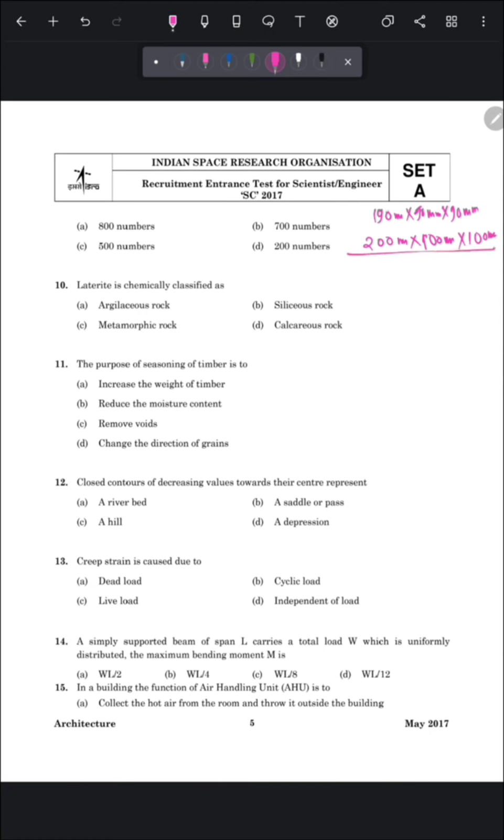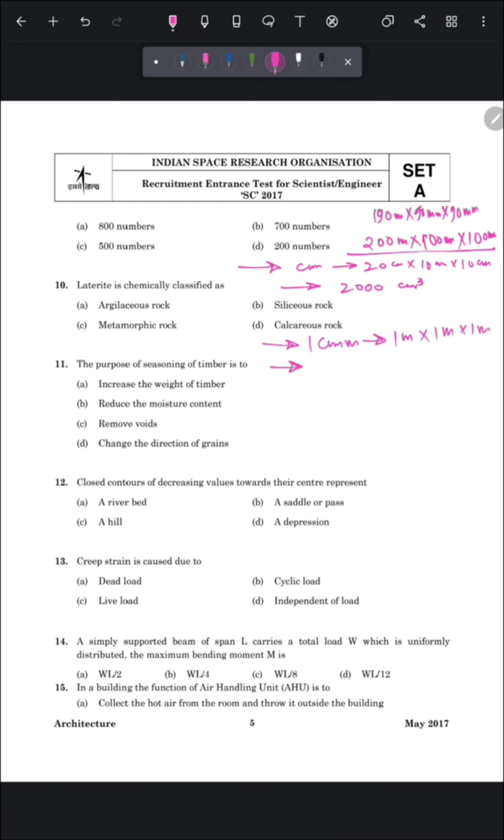This is given in mm, so first we have to convert it into centimeter, which will be 20 centimeter by 10 centimeter by 10 centimeter, which means one brick will take 2000 centimeter cube of volume. And now in the question they ask for 1 cubic meter, so this will be 1 meter by 1 meter by 1 meter.